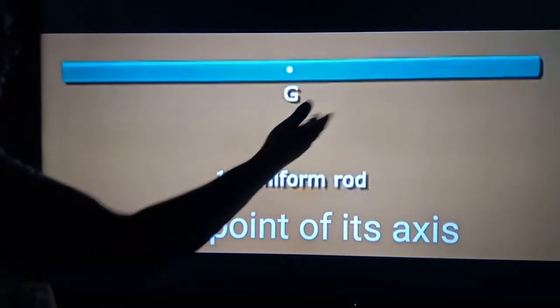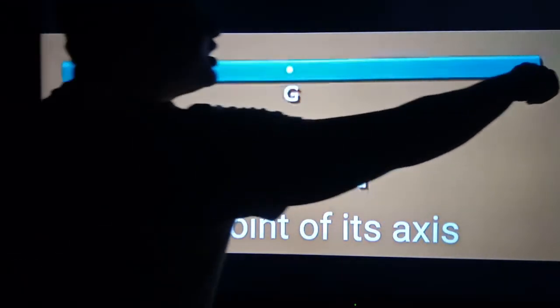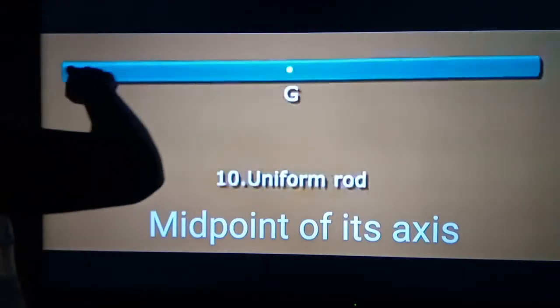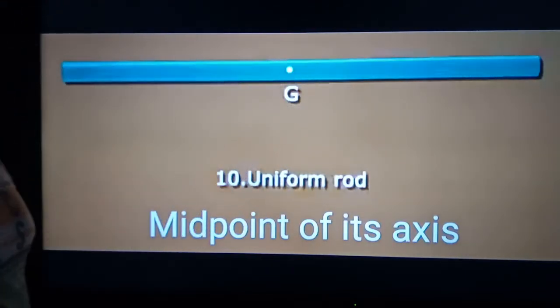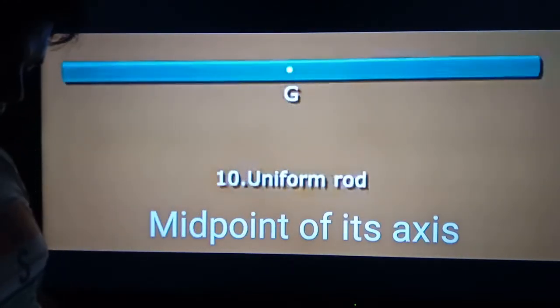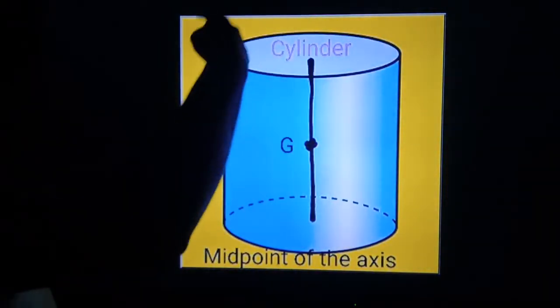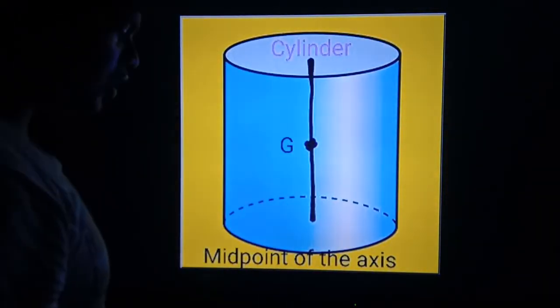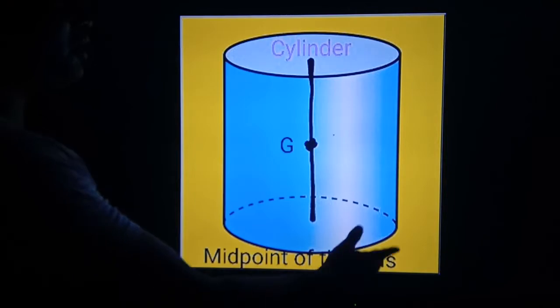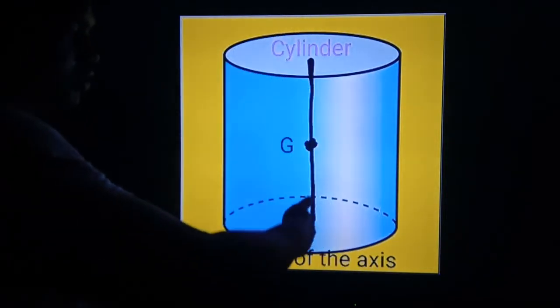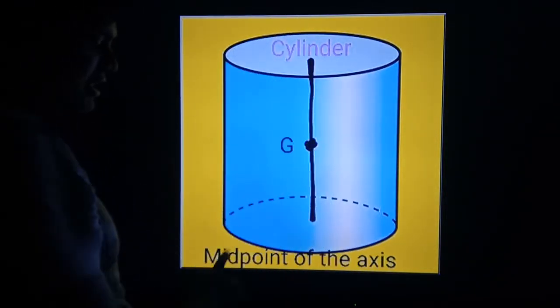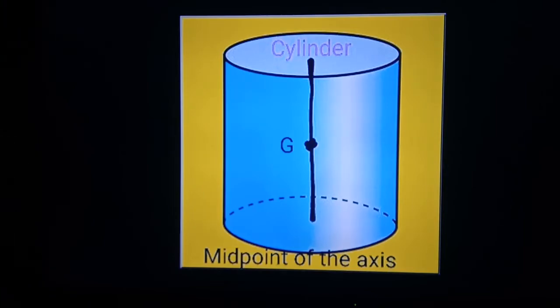Uniform rod: the midpoint of its axis, meaning the midpoint of this and this, is known as the center of gravity. Now, cylinder. In a cylinder, whether solid or hollow, the midpoint of the axis, this is called the axis, is known as the center of gravity.